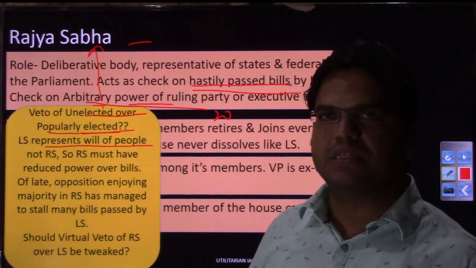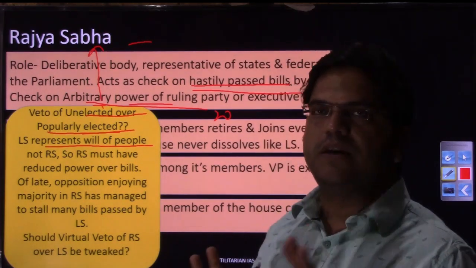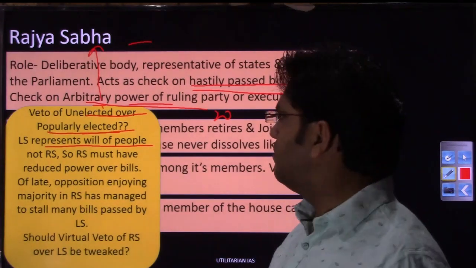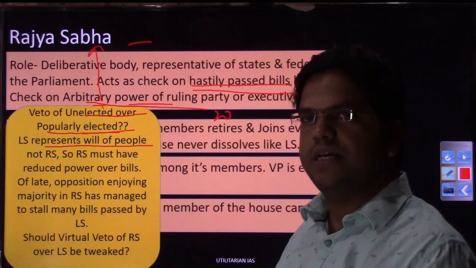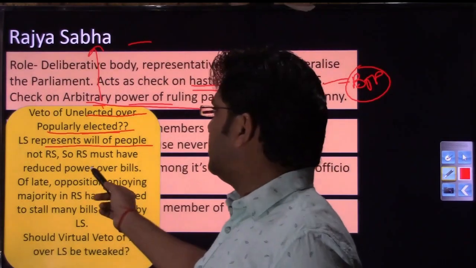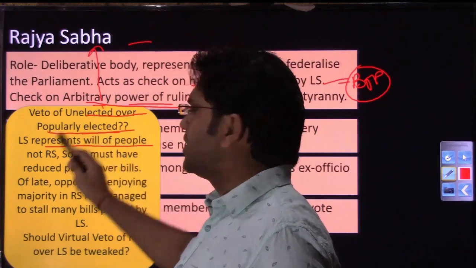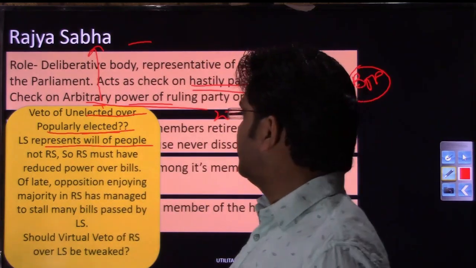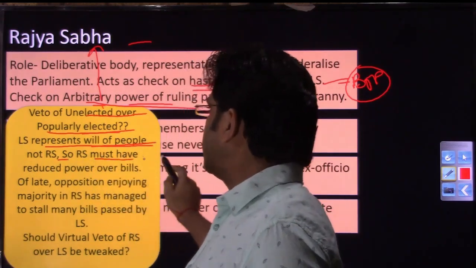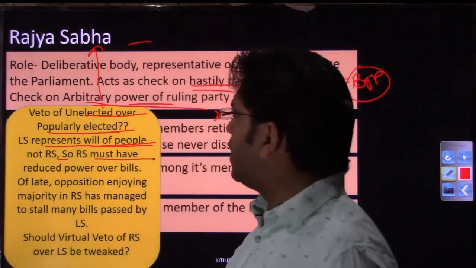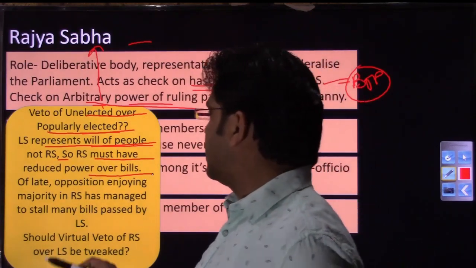Whenever bills are passed by the ruling party, even when they see that there is logical reasoning behind the passage of that bill, they stall the bill. They collectively come together, they have the majority and they try to stall it. So in that context, the argument is being presented that it is a veto of the unelected over the popularly elected. Lok Sabha represents the will of the people, not Rajya Sabha. So Rajya Sabha must have reduced power over bills. These kinds of arguments are being presented at the academic level.